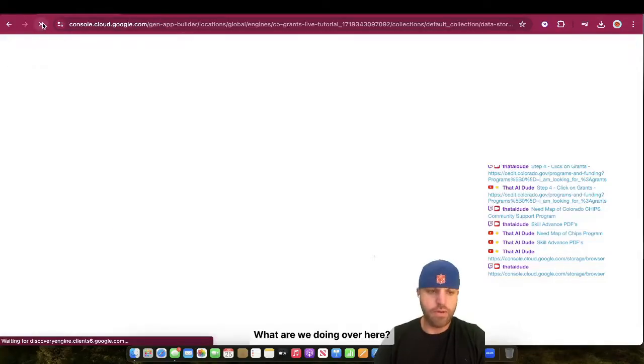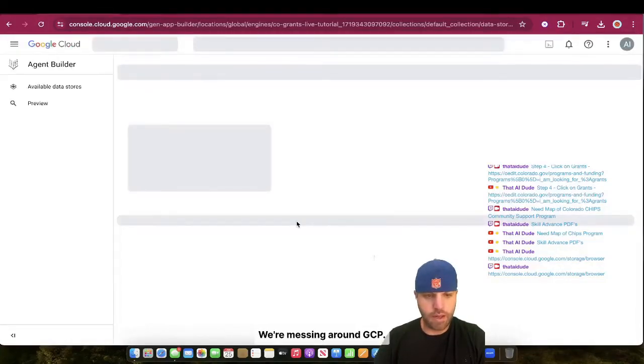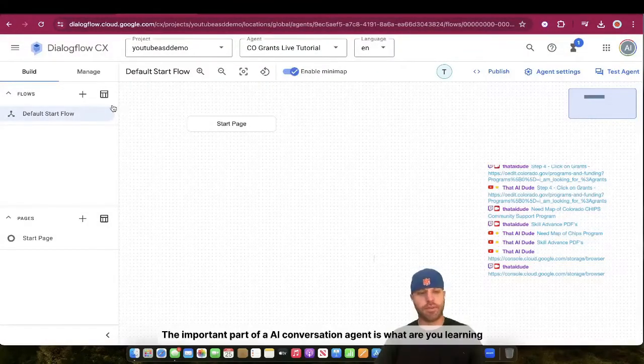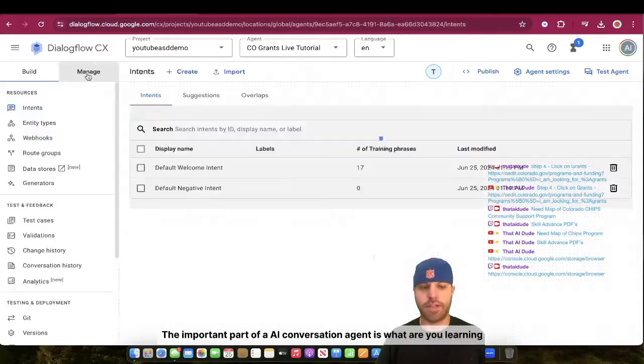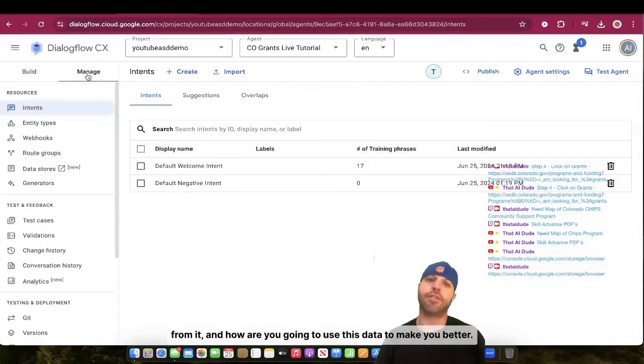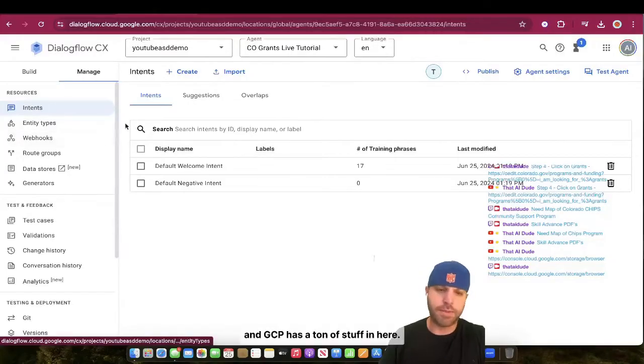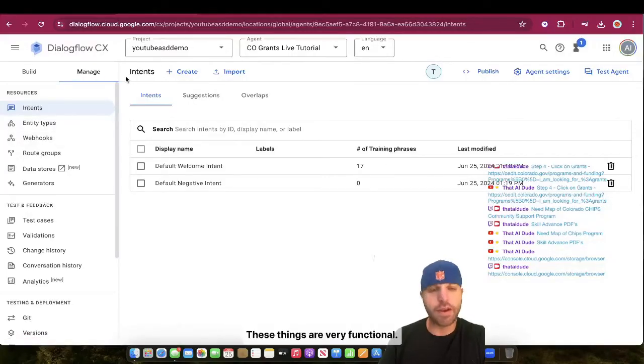Oh, what are we doing over here? We're messing around, GCP? All right, we'll come back in a little bit. So now the important part of an AI conversation agent is what are you learning from it and how are you going to use this data to make you better, right? Like how do you optimize it? And GCP has a ton of stuff in here. These things are very functional. You just got to figure out how to connect the dots.